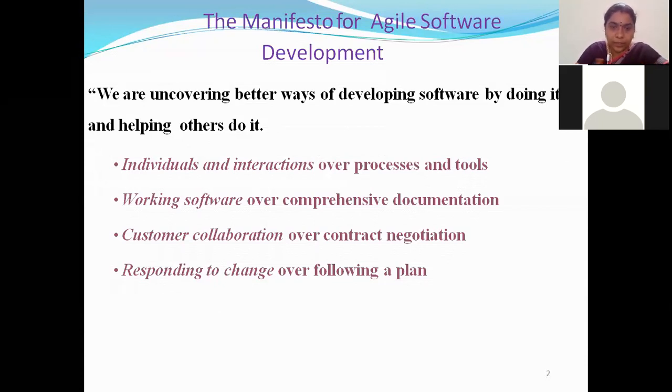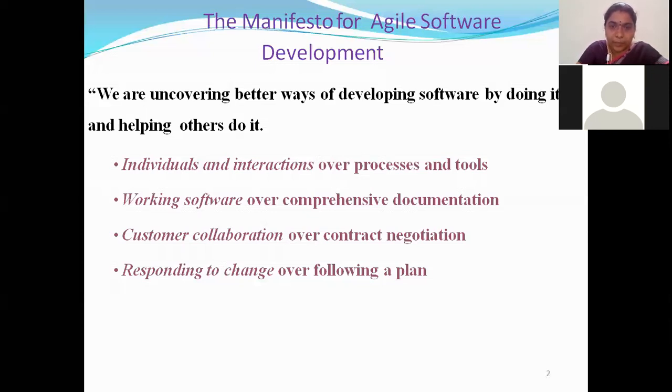Whatever agreement you have is signed and maintained in the form of a contract. Why do we maintain that contract? In the later stages, if a client comes and says, no, I asked you to develop this, not that, there might be some differences.